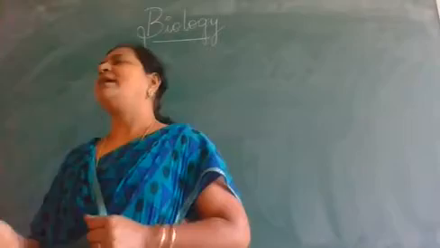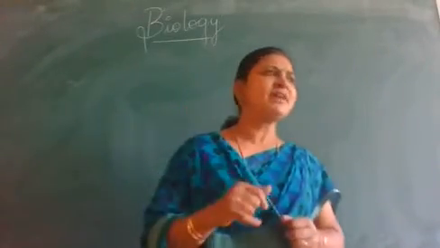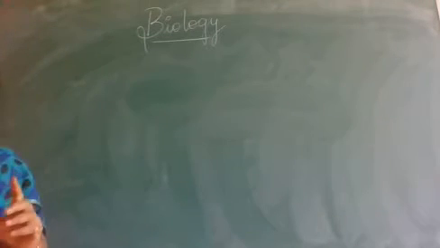That PEN later on develops into what? Endosperm. This much I explained. Now the development of the zygote into the embryo takes place only after the formation of the endosperm.